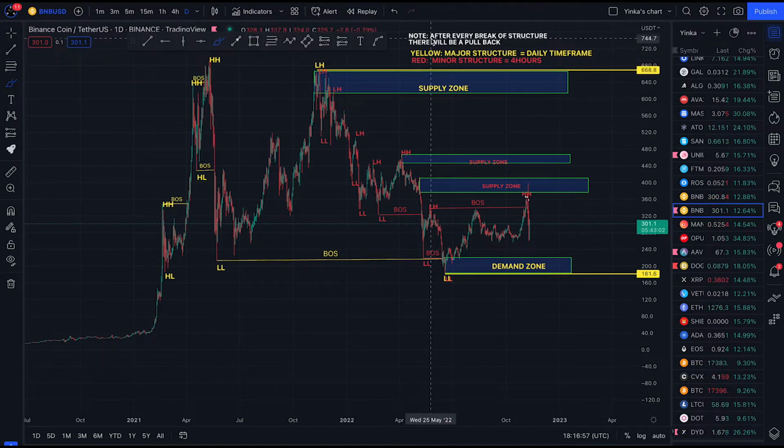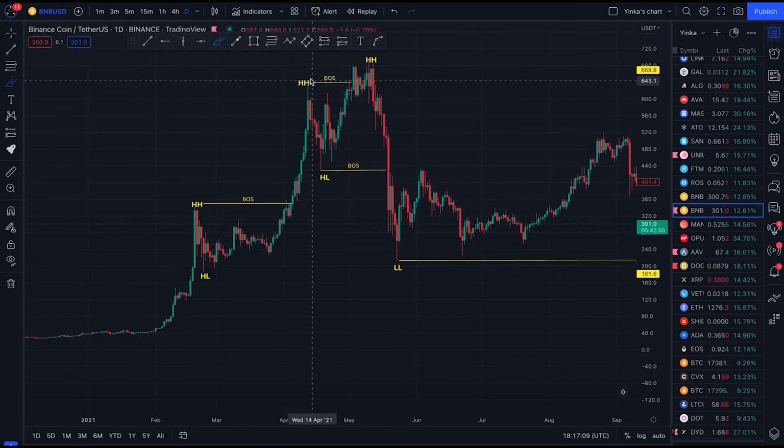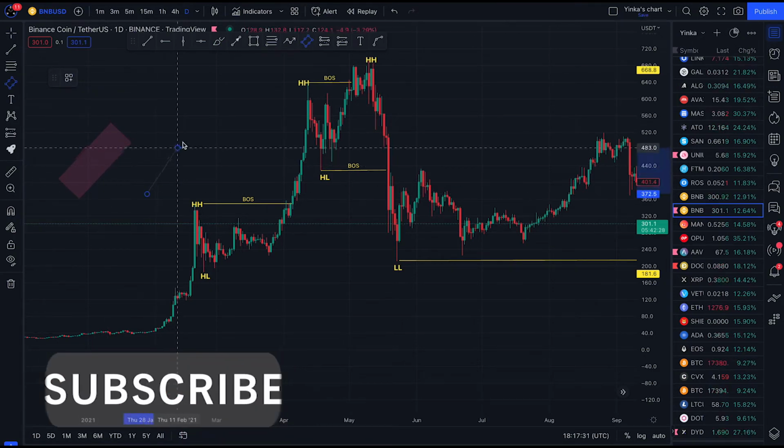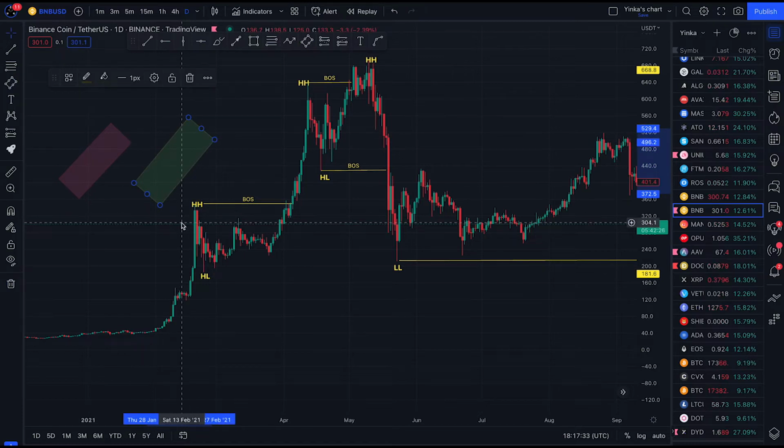But guys, take note of this. After every break of structure, we should always expect a pullback. Starting from this point, I'll be using these two for my pullback and these other two for my impulsive move: the green for my impulsive move and the red for my pullback. So let's start from this point.